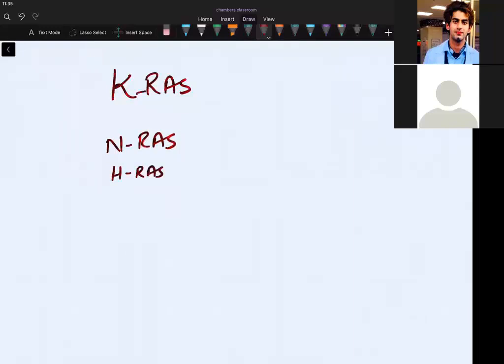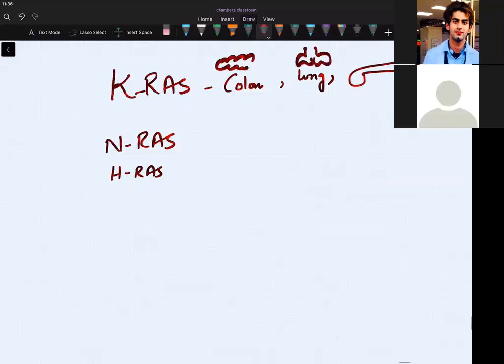Now I taught you last time, KRAS is for K for colon, lung, pancreas. Do you remember? I had made like this. So colon, lung, pancreas. These are the type of RAS which are affected in the tumors. So in colon, K type of RAS will be affected. In lung, K type of RAS will be affected. In pancreas, K type of RAS will be affected in case of RAS mutation.